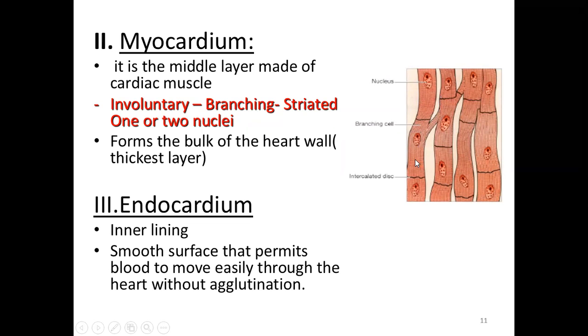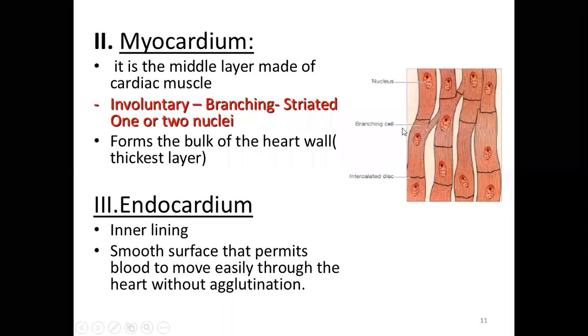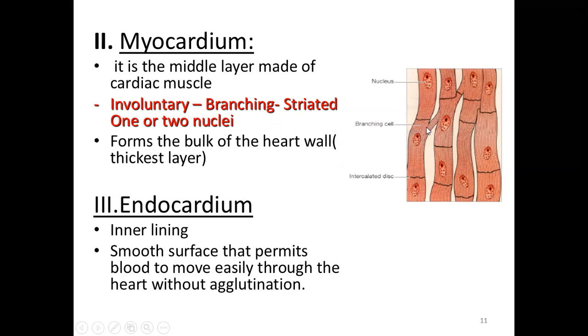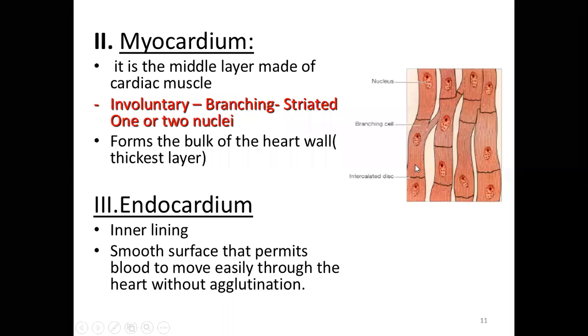Neither the skeletal muscle nor the smooth muscle will branch, but this is the typical feature of the myocardium, that they show branching. So these cells are branching cells, and they are striated. There will be thin striation, not like the skeletal muscle, but there will be striations, with one or two nuclei.